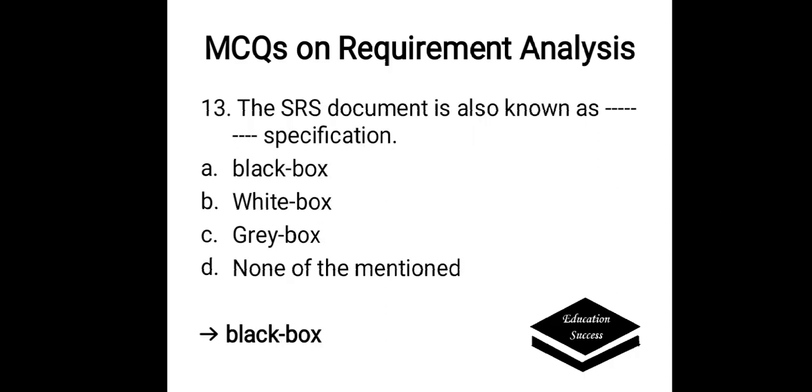The SRS document is also known as which specification? Options are A. Black box, B. White box, C. Grey box, D. None of the above. Correct answer is here black box. SRS document is also known as black box.